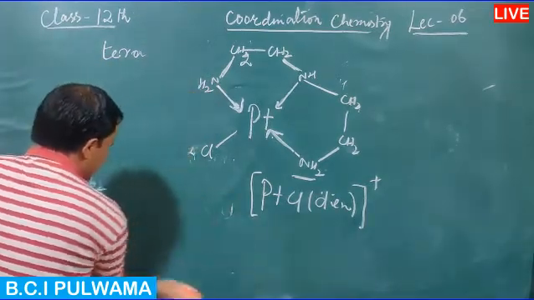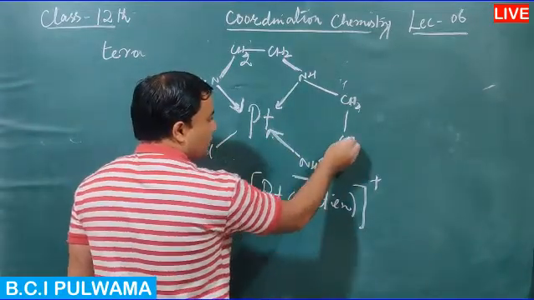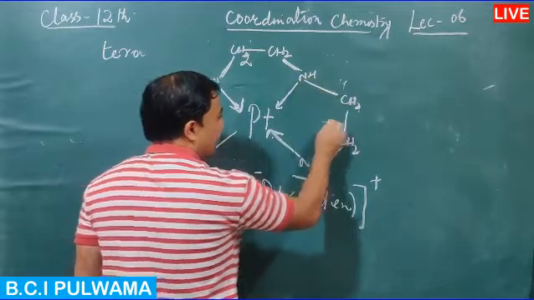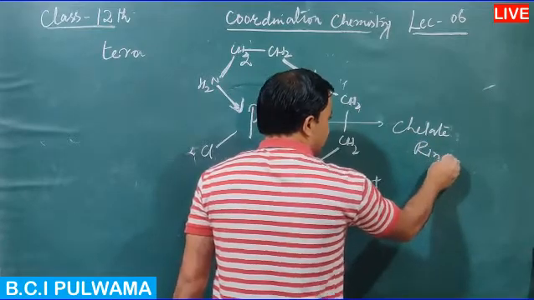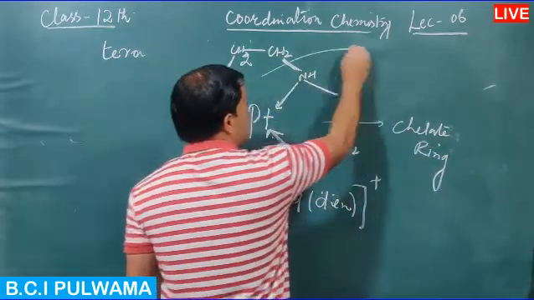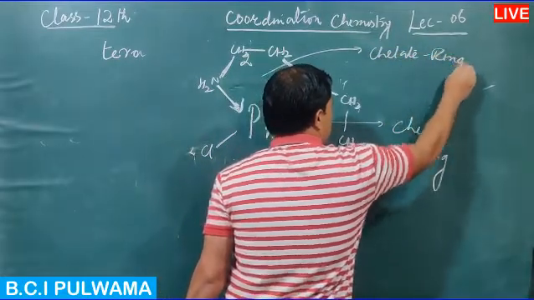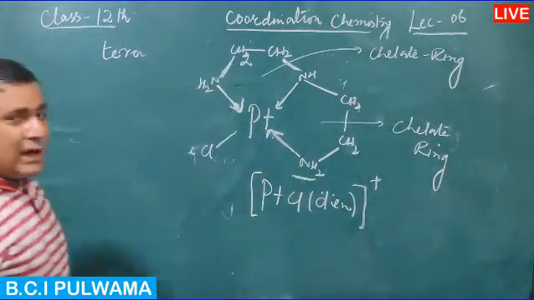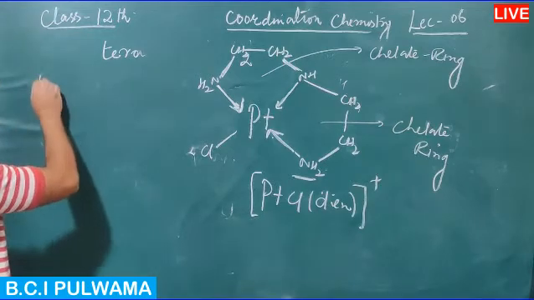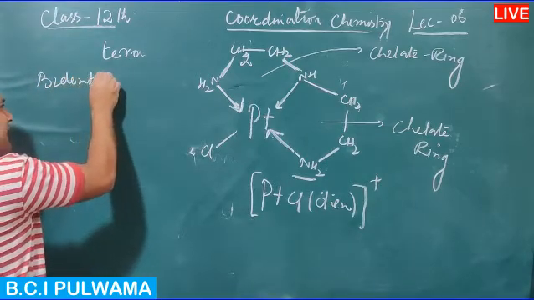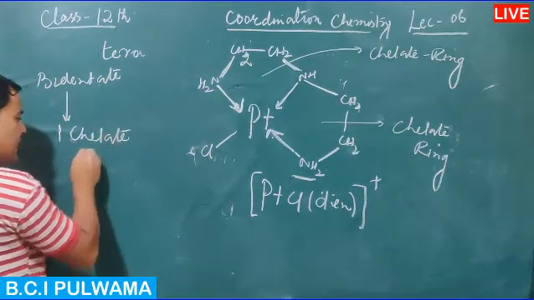Yes, this complex is formed. This is a 1, 2, 3, 4, 5 member cyclic ring. So this is a chelate ring. This is chelate ring 1, and this is the other chelate ring. If you remember example number 1, in that example with the bidentate ligand, one chelate ring was formed in the complex.